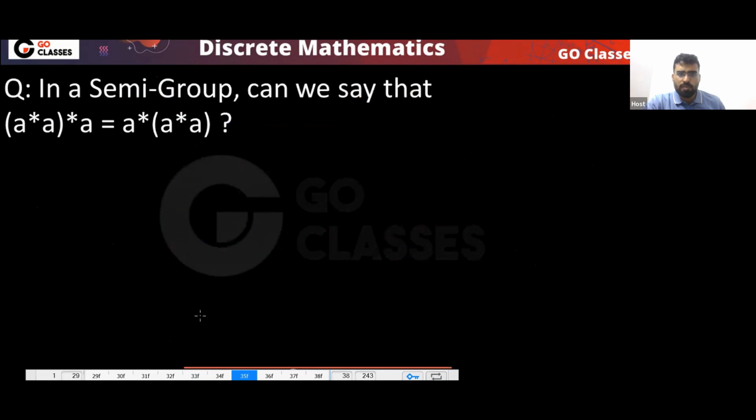No. But what about semi-group? In a semi-group, can I say this will happen? In a semi-group, yes, this will happen. Because of associative property. The reason is very simple: the reason is associative property.